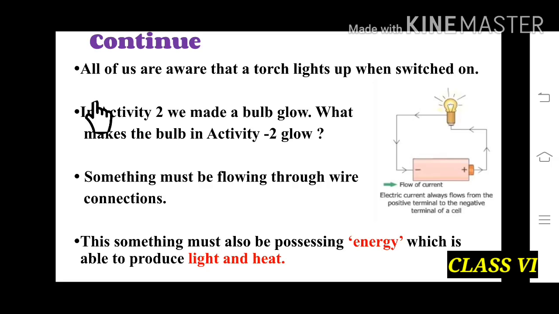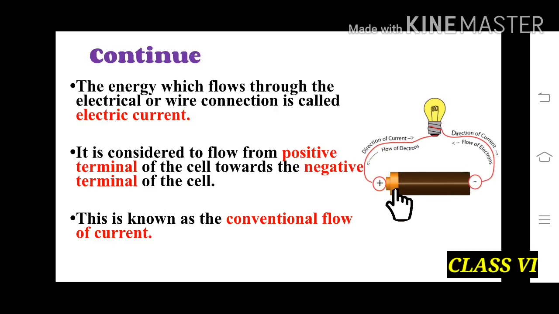All of us are aware that a torch lights up when it is switched on. In activity 2, we made the bulb glow. So what makes the bulb glow in the activity? It is something which was flowing through the wire connections. And that something, which possesses energy, is able to produce both light and heat. In this picture we can see that the energy which flows through the electrical wire or connection is called electric current.